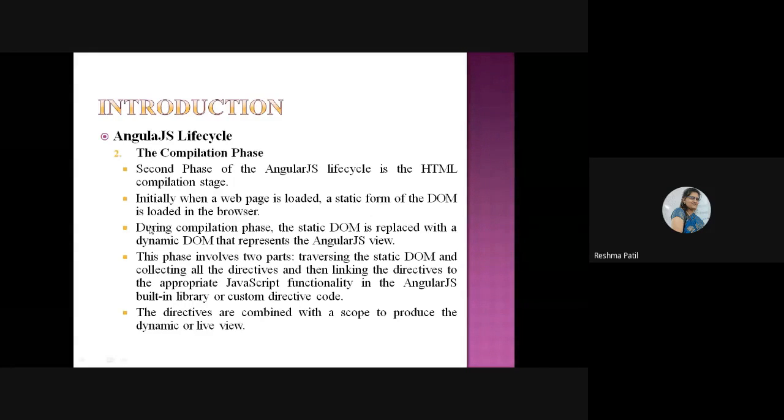Same, whatever directives we are using here, those directives have to be linked with the JavaScript built-in libraries or custom directive code. Whatever classes are available there, the logic we have written has to link with those classes. The directives are combined with the scope to produce the dynamic or live view. Scope means if a variable is declared, what is the scope of that variable? Is it right or not? What code you have written, is that right or not? That will be checked here under this scope part.